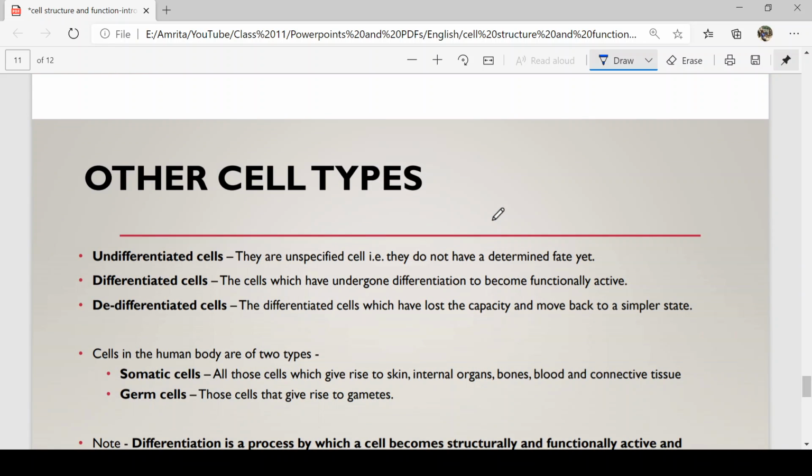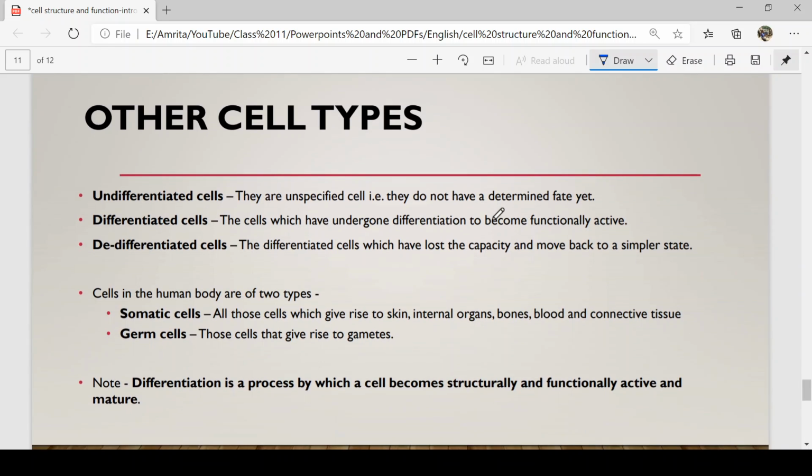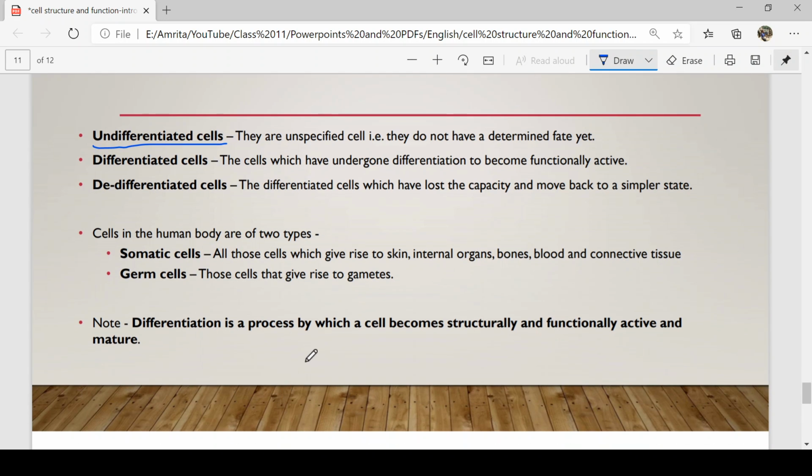Now, some other cell types which we do not come across very frequently, we'll discuss them as well. So, the first term is undifferentiated cells. Before we go into undifferentiated, differentiated, or de-differentiated, we are supposed to know what differentiation is. Differentiation is a process by which a cell becomes structurally and functionally active and mature.